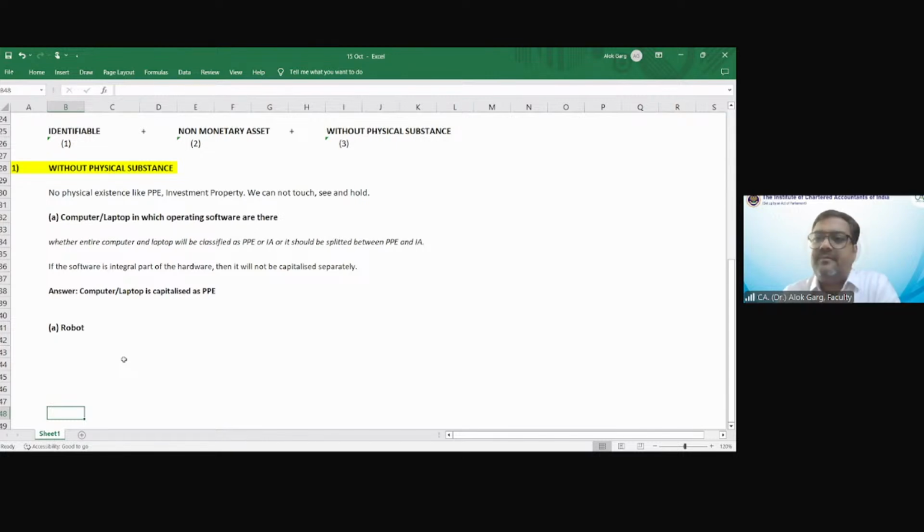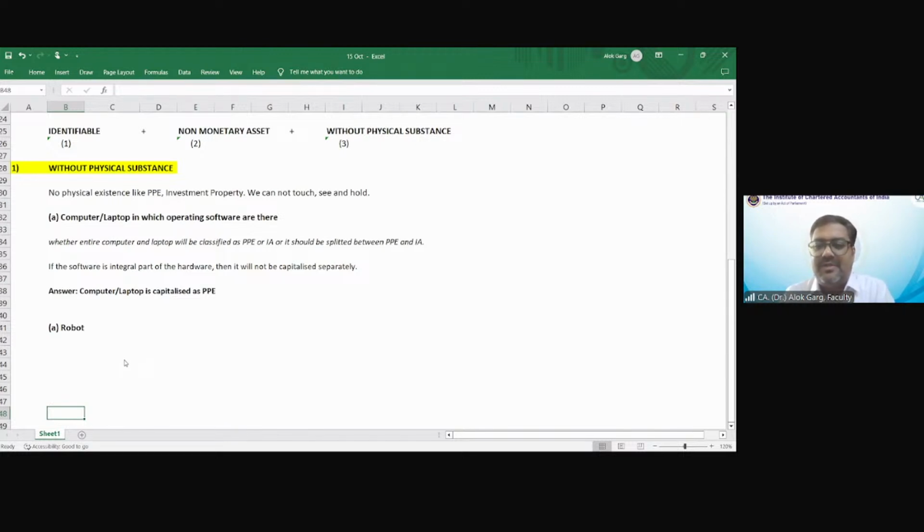So whether Alexa is a tangible asset or an intangible asset. Alexa is the robot. Now the question is whether it is a tangible asset or an intangible asset. You can see Alexa, you can hold Alexa, you can touch Alexa. Abrakes is saying it's an intangible asset. Vignesh is saying tangible. Karthik is saying intangible. Monica is saying tangible. Ginny is saying intangible asset.